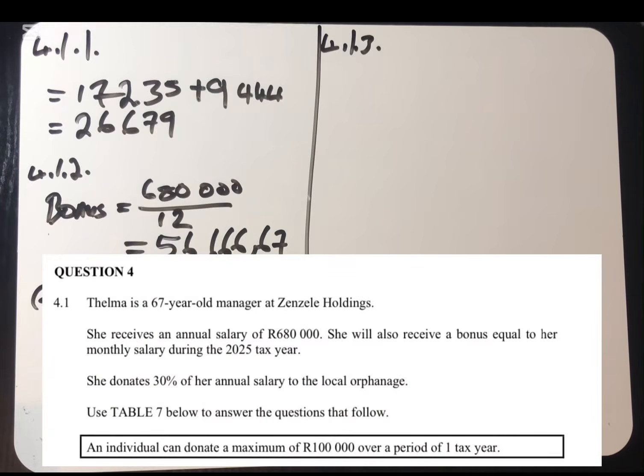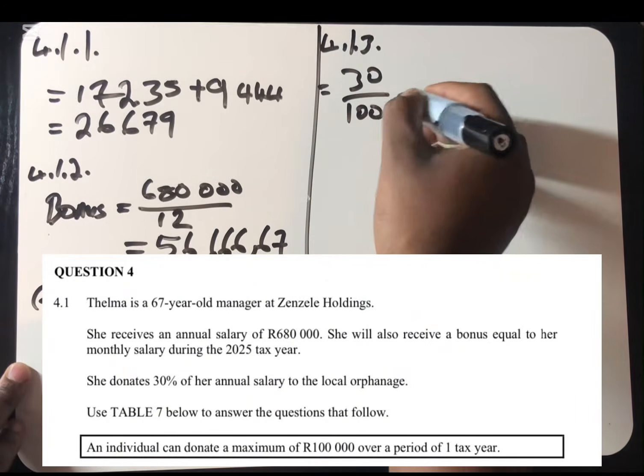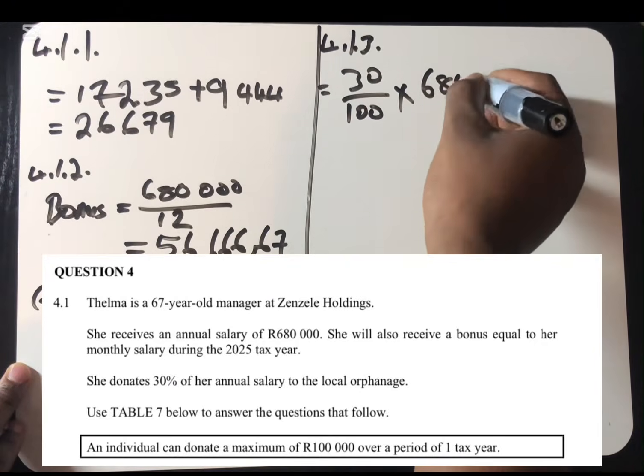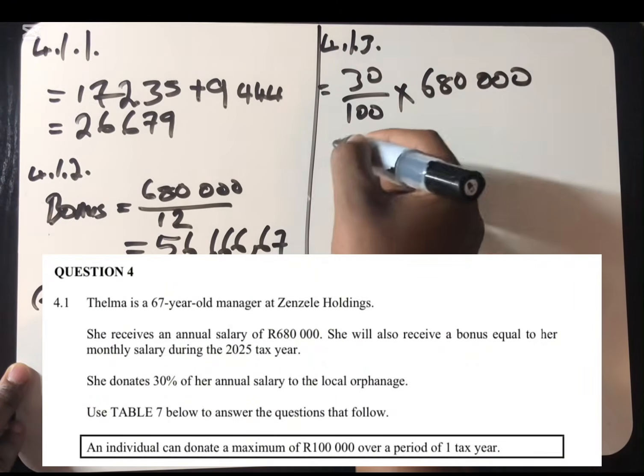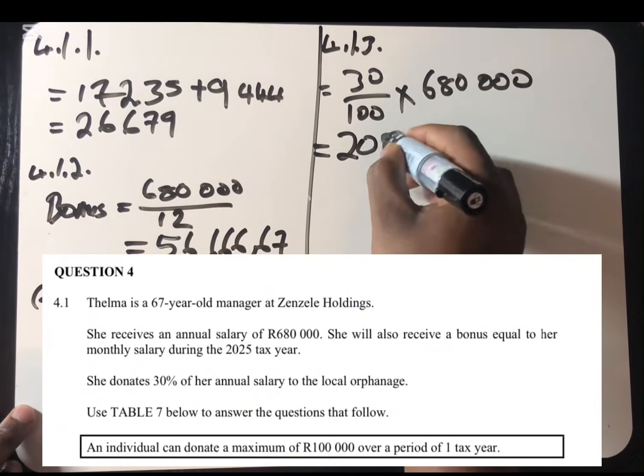What you need to do is to understand that this person is contributing how much? 30%, which is this, multiplied by 680,000. So when we calculate 30% of 680,000, we found that it is 204,000.